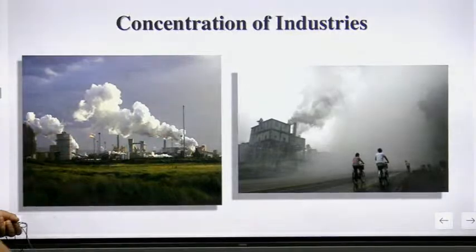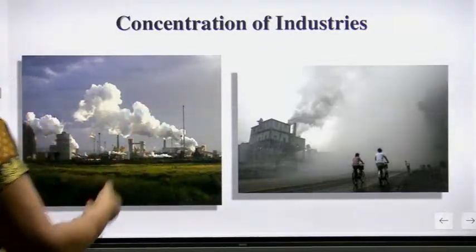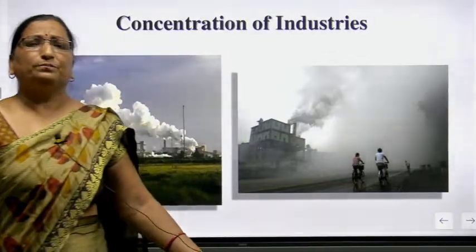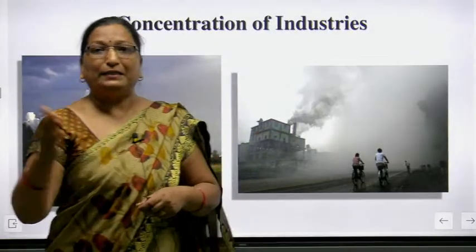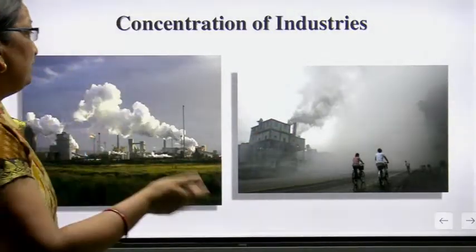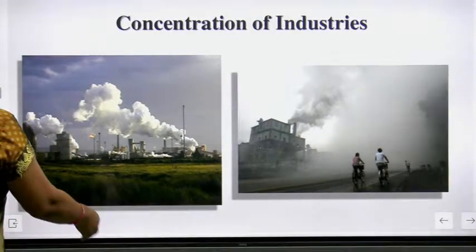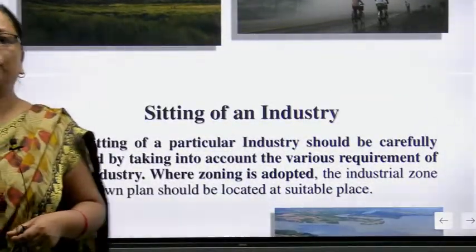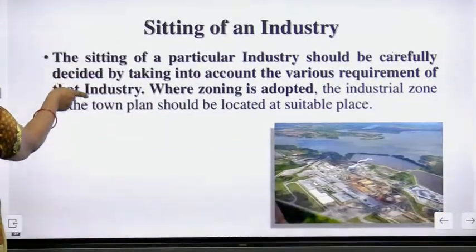So these are the pictures. We all know about these pictures. We already read about industrial pollution. So these are the pictures related to the industries. If the students or the workers or the people live nearby the industries, there are chemical or harmful gases there also. So these harm the health of the workers and also the health of the nearby population. People living around them also have health issues.